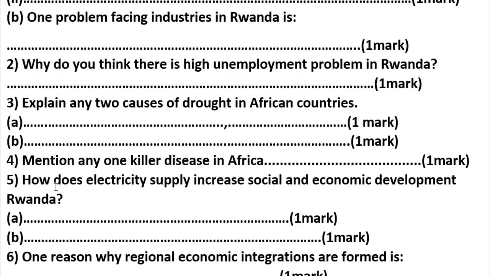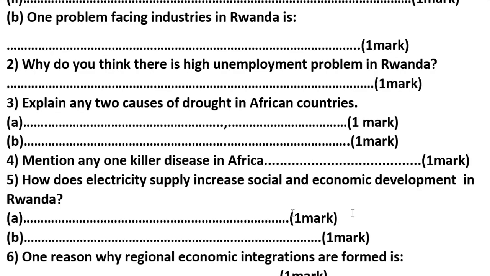How does electricity supply increase social and economic development in Rwanda? Here I can say it leads to industrialization. Places with electricity may have many industries.